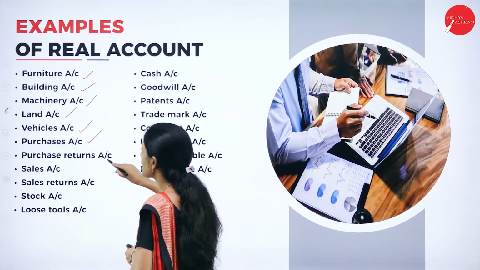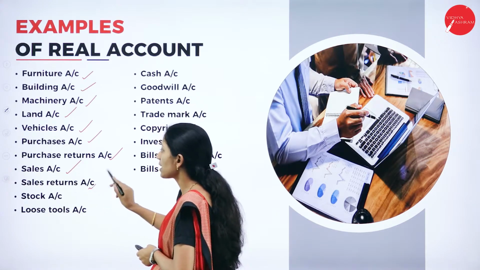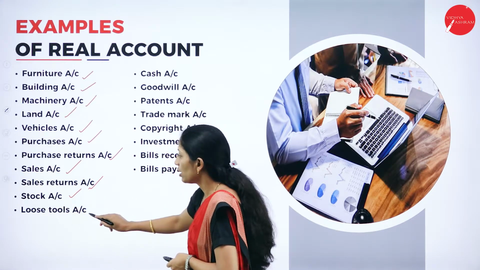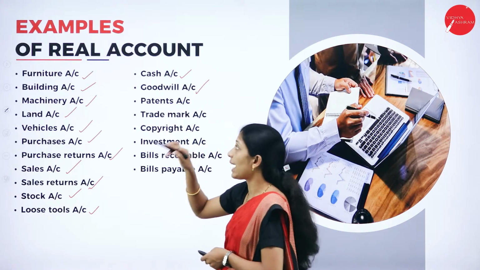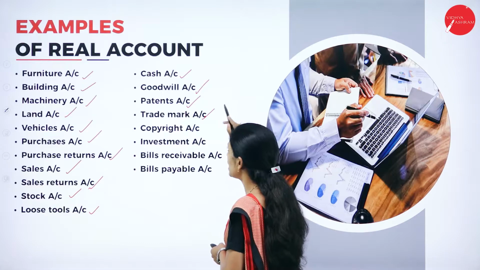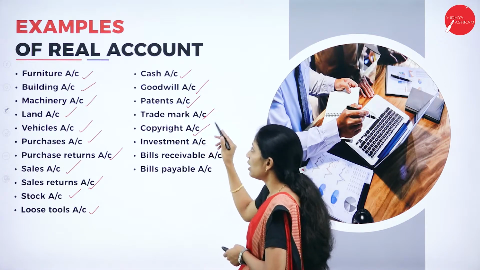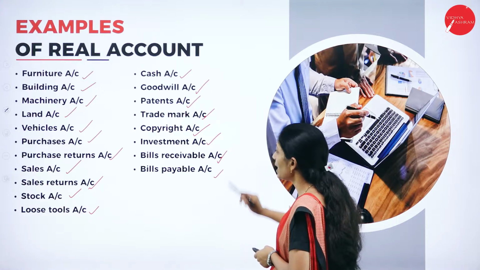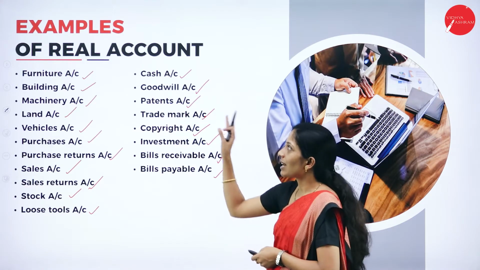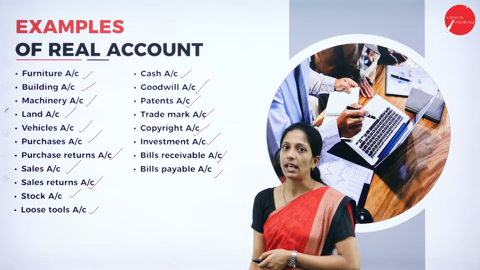Vehicle, purchases, purchase return, sales, sales return, stock, loose tools account, cash account. Goodwill is intangible. Patents, intangible. Trademark, intangible. Copyright, intangible. Investment, bills receivable and bills payable. These are the best examples for real account.